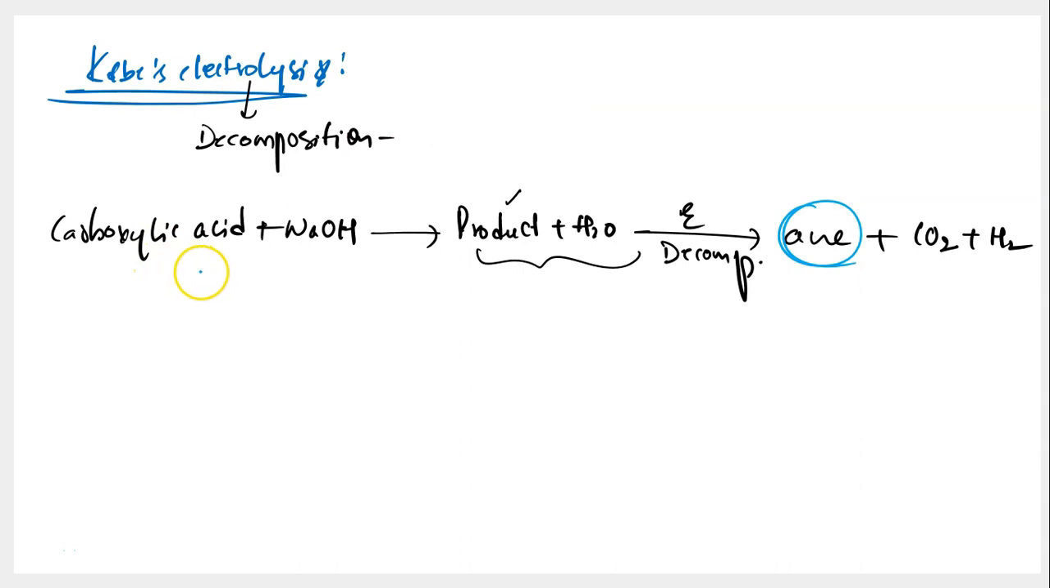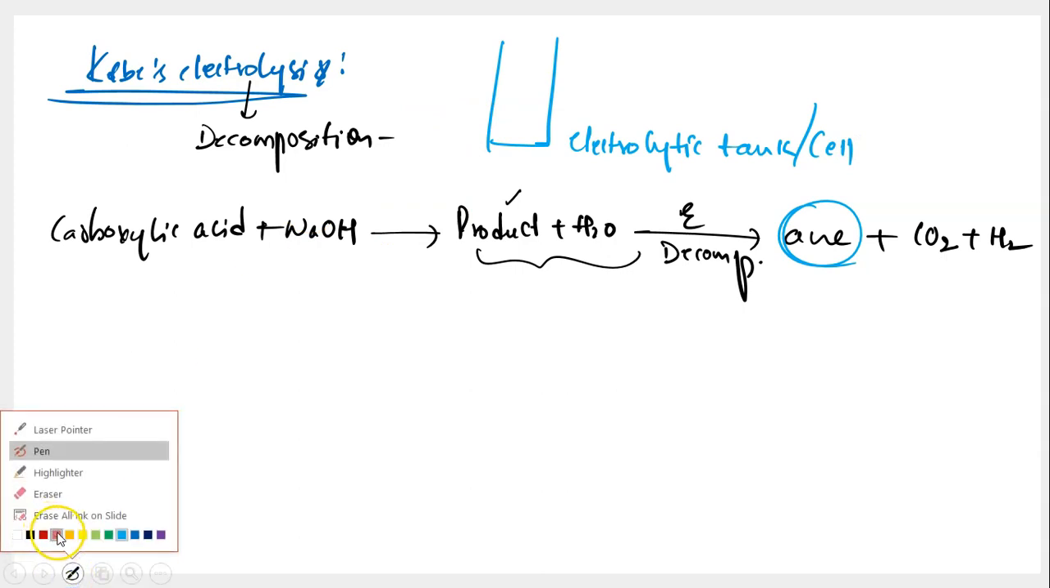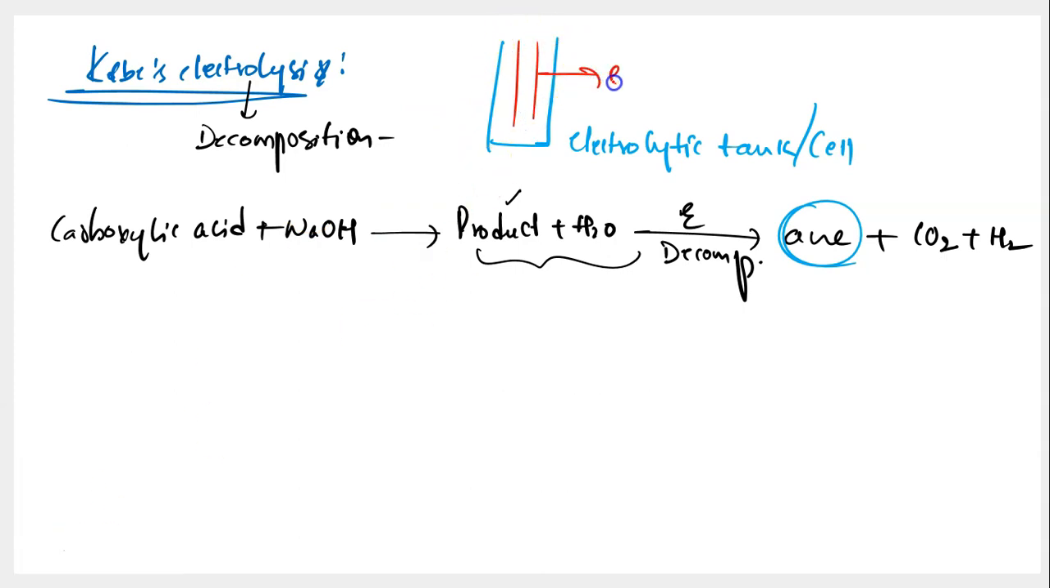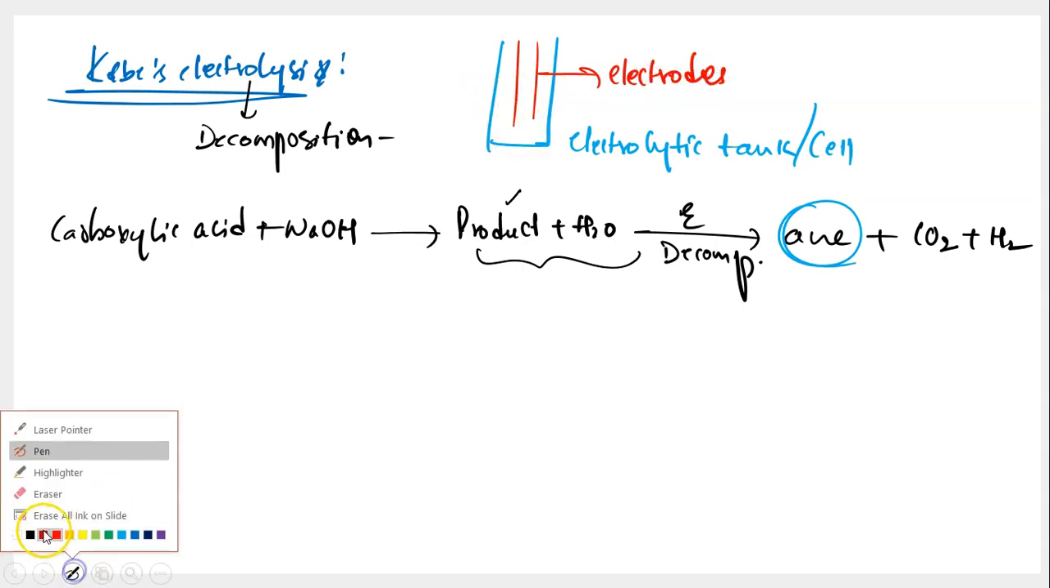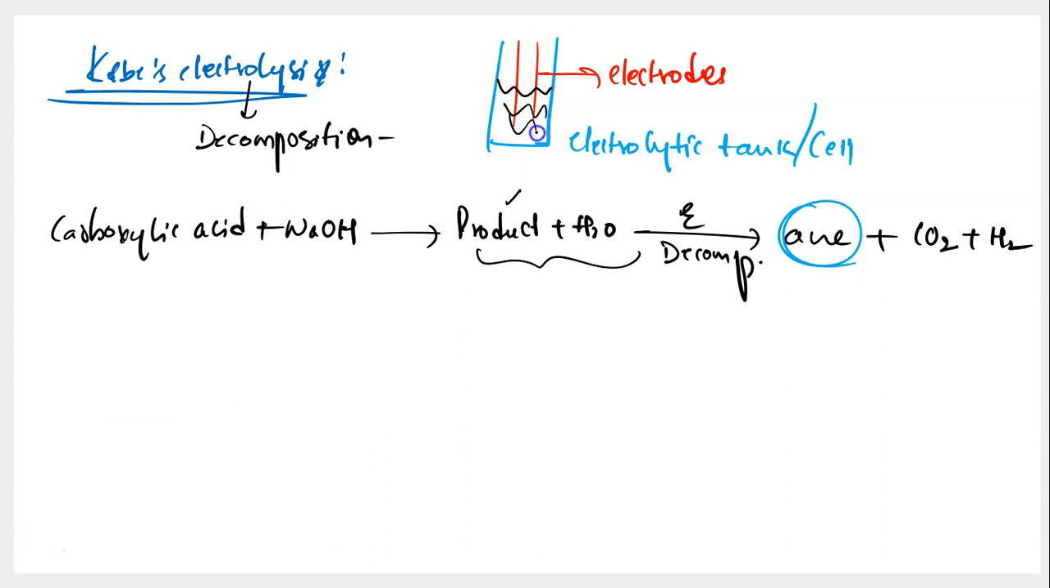But then the point is, how do we conduct this electrolysis? We need an experimental setup to do this. Electrolysis usually is carried out in a tank called an electrolytic tank, or you can also call it an electrolytic cell. And this electrolytic cell usually will be consisting of two electrodes, and these two electrodes will help you pass electricity and conduct the chemical reaction in the solution. The solution which is filled in this tank over here is called electrolyte, and over here in Kolbe electrolysis, the product of carboxylic acid plus NaOH reaction plus water, this is the electrolyte.